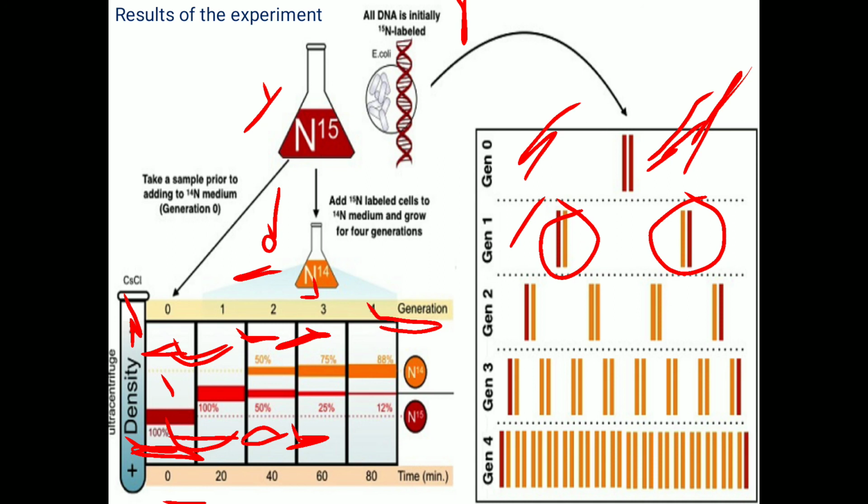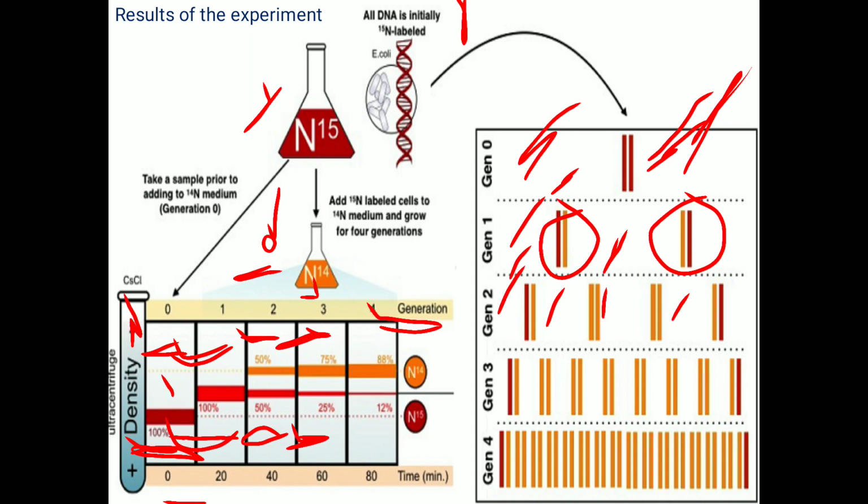And in generation 2, these two strands will separate, each one, this is N15, this is N14, and new strands are synthesized. And here new strands can be synthesized only by using N14. That's why the two new strands will be N14. Here also the same thing.